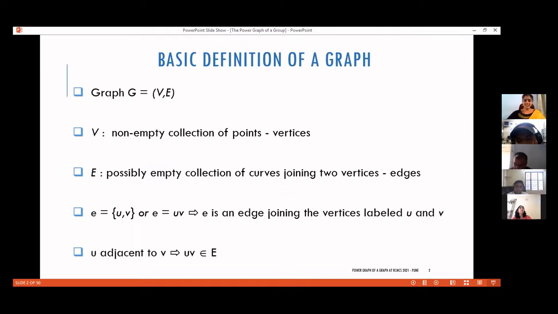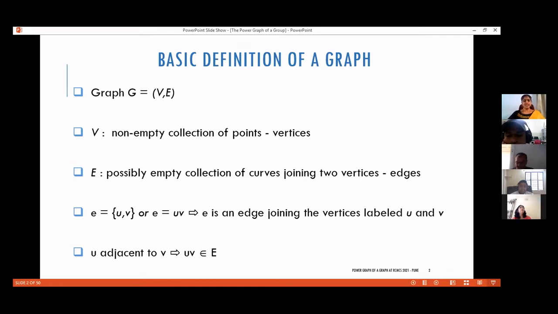So we'll start with the basic definition of a graph. Those who are familiar can just relax for 5 minutes. A graph is basically an ordered pair (V, E), where V is a collection of points called vertices, and this must be non-empty. And E is a collection of curves which join 2 points or 2 vertices, which can possibly be empty also. So when we write E equal to, say, the set UV, or simply E equal to UV, we mean that E is an edge joining the vertices labeled U and V.